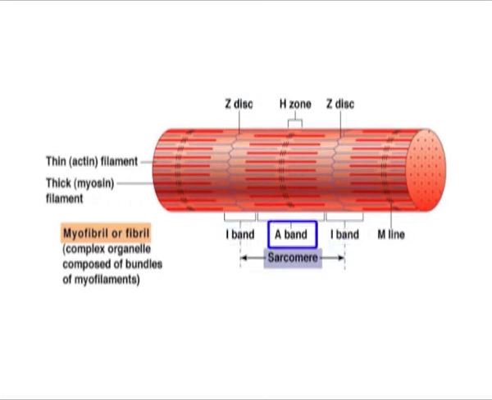Following the I band is the A band or anisotropic band. It is named for its properties under a polarizing microscope. An A band contains the entire length of a single thick filament. Within the A band is a paler region called the H zone. The H band is the zone of thick filaments that is not superimposed by the thin filaments. Inside the H zone is a thin M line, which is the disc in the middle of the sarcomere formed of cross-connecting elements of the cytoskeleton.